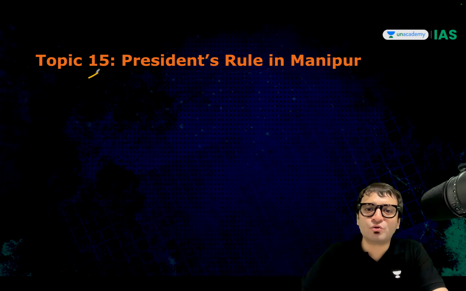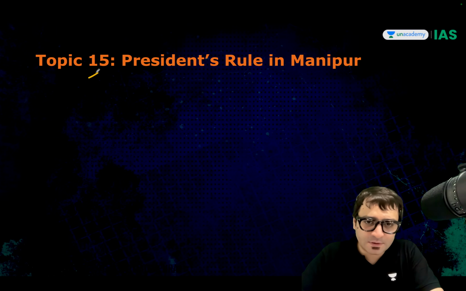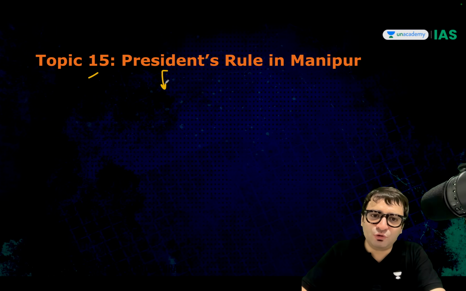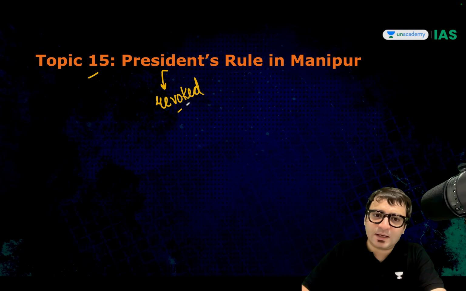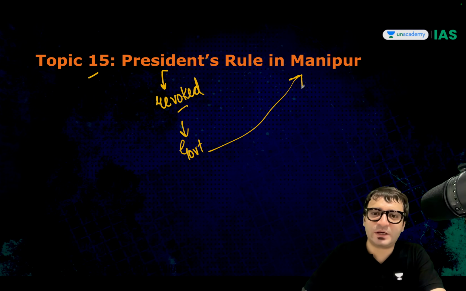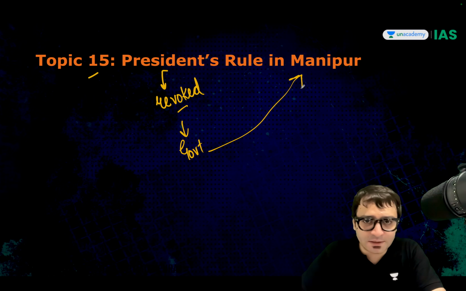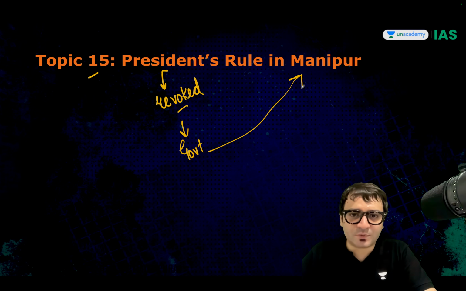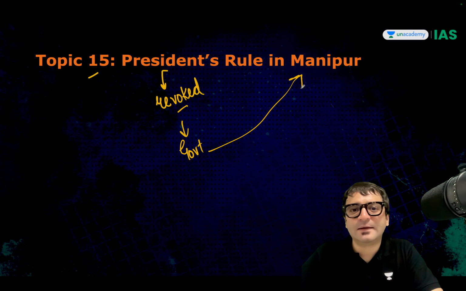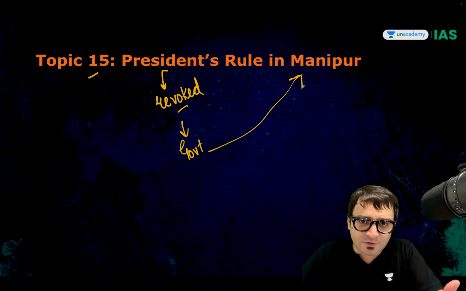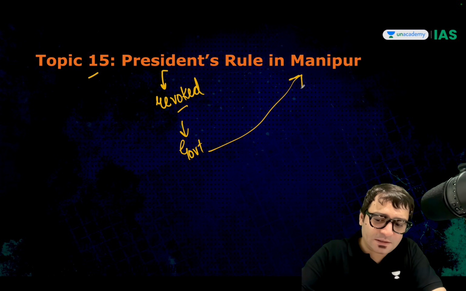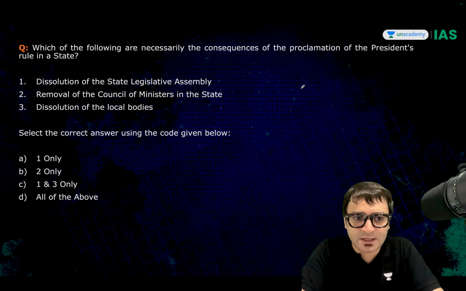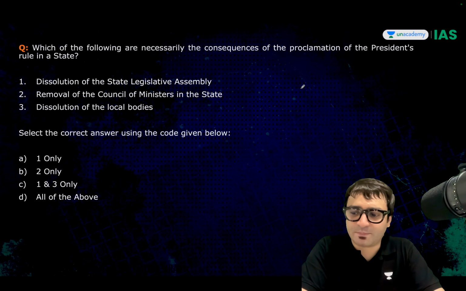Now, President's rule was imposed in Manipur. And then this President's rule was revoked. And now we have a government in Manipur. And unfortunately, there is a crisis in Manipur again. There are crises between the Kukis and the Nagas. Previously, a crisis between Kukis and Meiteis. But be that as it may, just answer this question on your screen and then your topic is over.